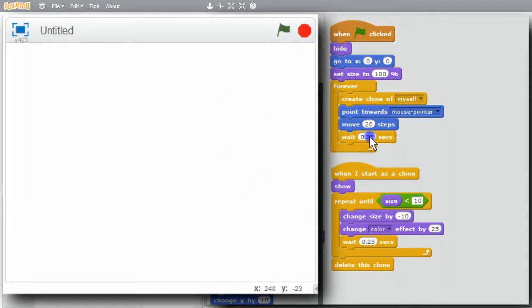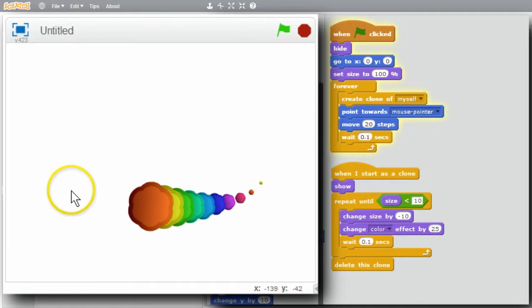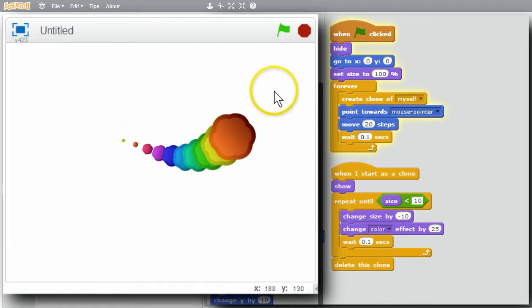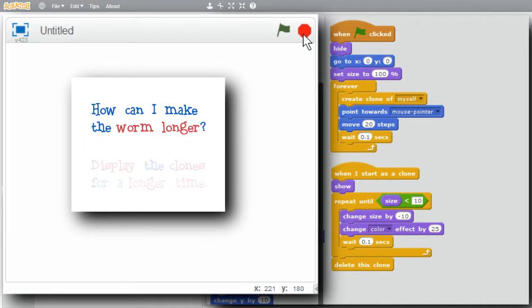If I make it a tenth of a second, change it to 0.1. Try it now. Well, it's certainly faster. Moving very nicely. Good. I'll stop it. How can I make the worm longer?